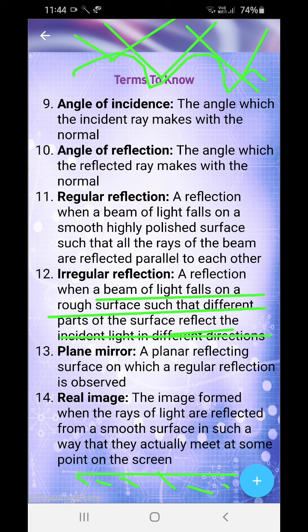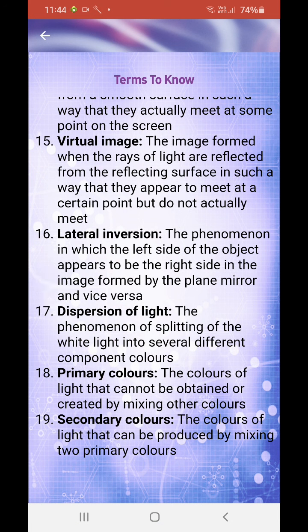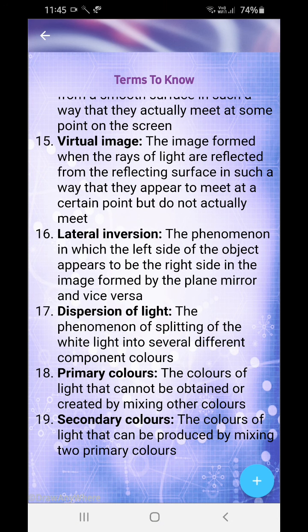The image formed by the rays of light reflected from a smooth surface in such a way that they actually meet at some point on the screen is the definition of a real image. And next, a virtual image is the image formed when the rays of light are reflected from the reflecting surface in such a way that they appear to meet at a certain point but do not actually meet. So in the real image they really meet, and in the virtual image they appear to meet but they are not meeting.